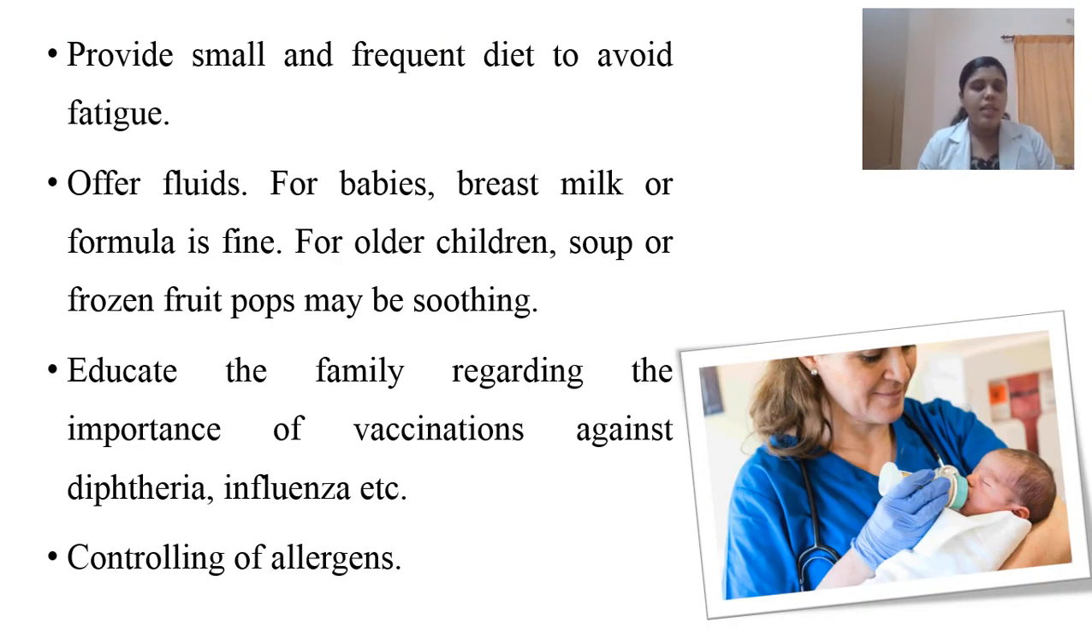Then, most of the time, the child may refuse food. So frequent diet has to be provided because fatigue needs to be avoided. Because of the increased respiratory demand and increased use of respiratory muscles, the child may have manifestations of fatigue. So, in order to avoid fatigue, give frequent diet. Then fluid has to be administered. For babies, breast milk is the best. If breast milk is not available or if the mother is not capable of providing breast milk, formula feed can be given. At the same time, for older children, soup and mashed potatoes can be given.